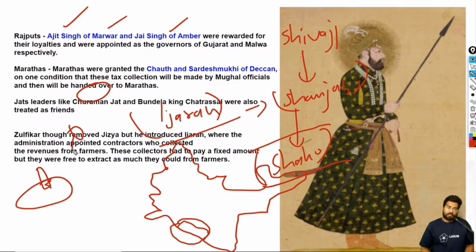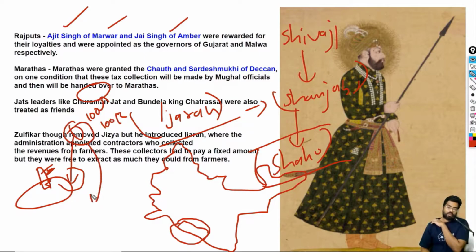The middleman takes the money from the cultivator, the farmer, and pays a fixed amount to the Mughal ruler. For example, the fixed amount is 100 rupees. The middleman has the choice to extract 1000 rupees from the farmer, but only give 100 rupees to the Mughal emperor. That's how it worked. That was the problem of the Ijara system.